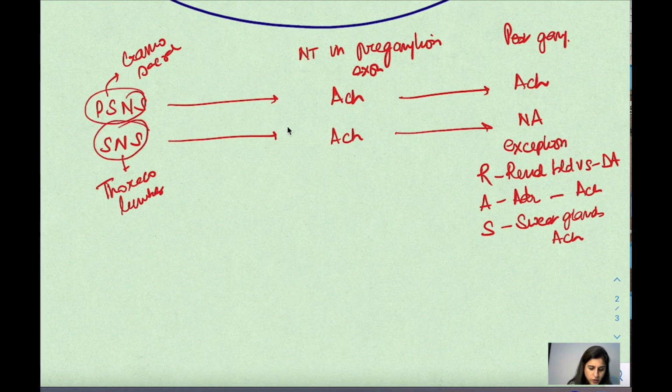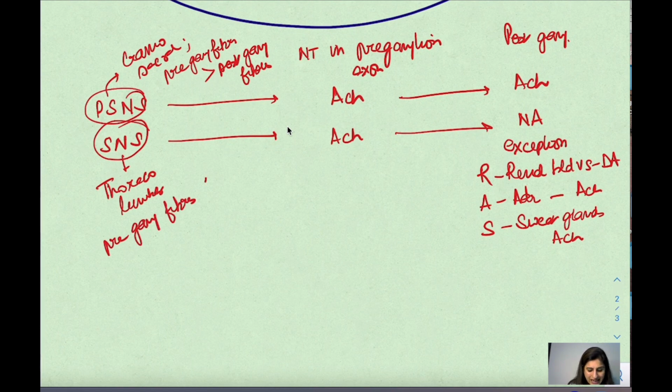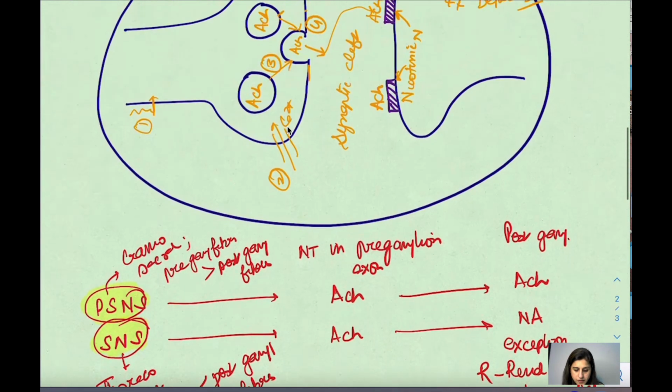Another difference: in the parasympathetic system, preganglionic fibers are much longer as compared to postganglionic fibers, while in the sympathetic system, the preganglionic fibers are shorter in length as compared to the postganglionic fibers. These are the main points about the parasympathetic and the sympathetic nervous system.